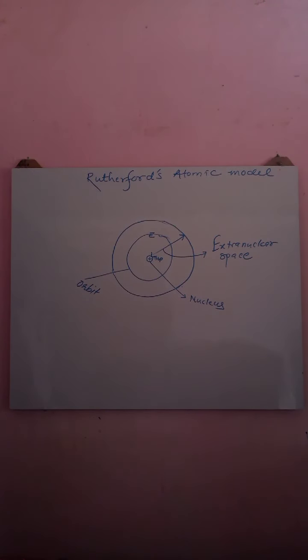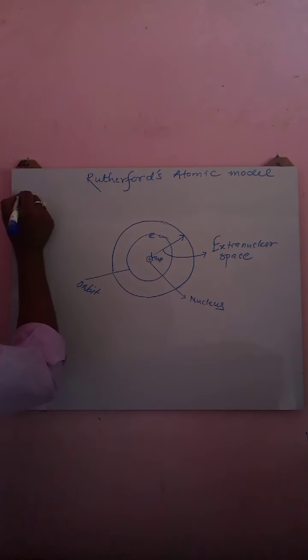In the previous video, I told you all about the discovery of the nucleus. On the basis of the alpha particle scattering experiment, scientist Rutherford in the year 1911 discovered the nucleus. On the basis of that discovery, Rutherford proposed an atomic model, and that atomic model is called Rutherford's atomic model. According to Rutherford's atomic model, an atom contains a large empty space.